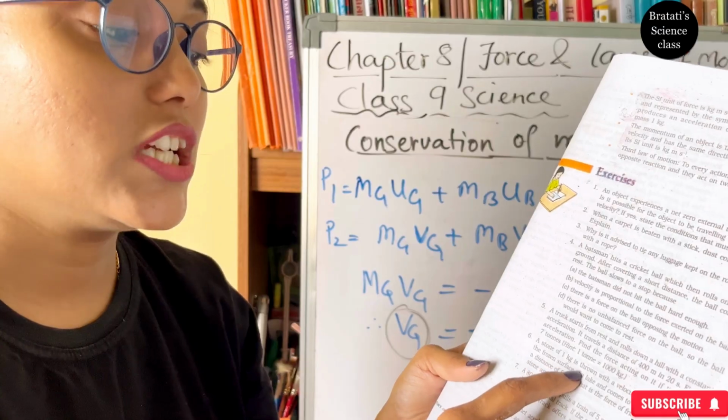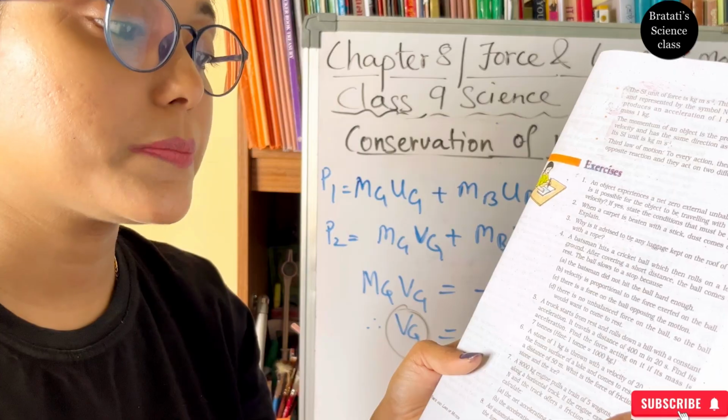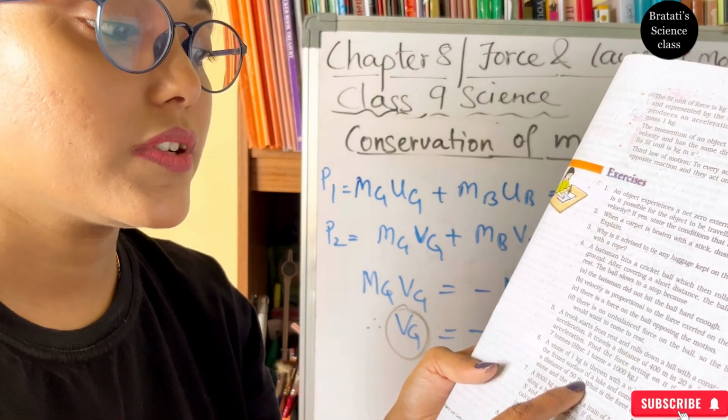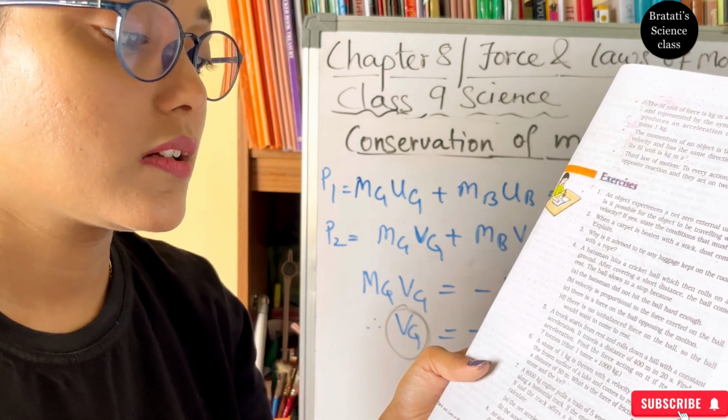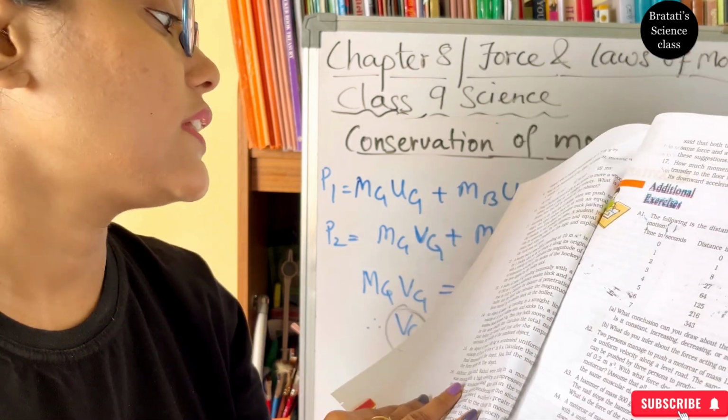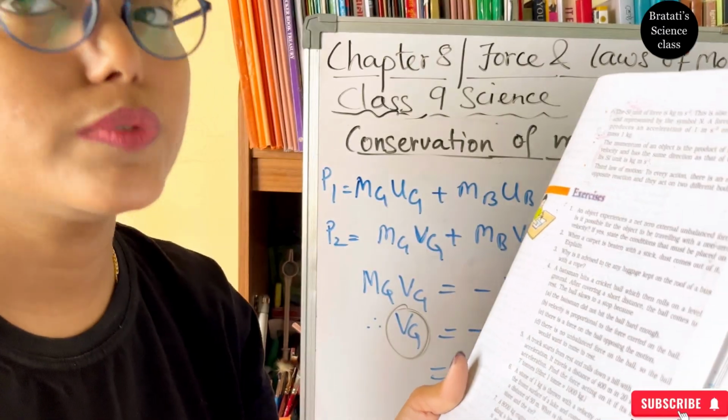A stone of 1 kg is thrown with a velocity of 20 meters per second across a frozen surface. What is the force of friction between the stone and the ice? Alright children, the rest of the questions we will solve in the next class.